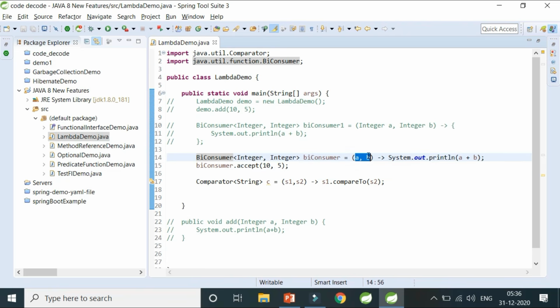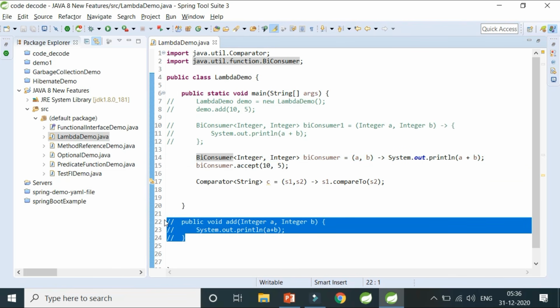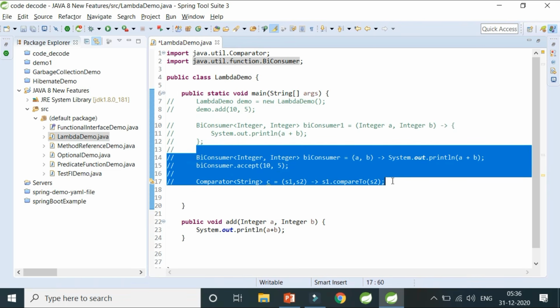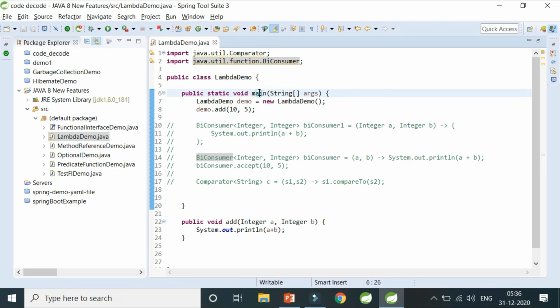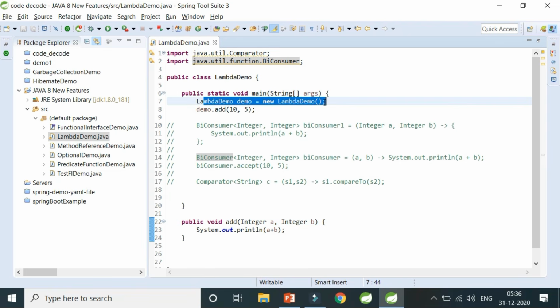It takes two parameters and prints the addition, and this was the existing code. So let me execute this existing code first for you, so that it will be easier for you to understand. In a normal programming language before Java 8, in public static void main, since this is a static method and this is a non-static or instance method, this requires an object to be created so that this particular method can be called.